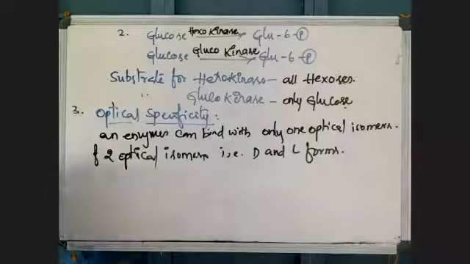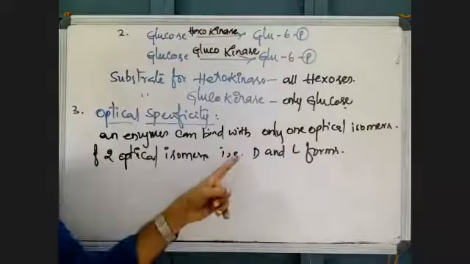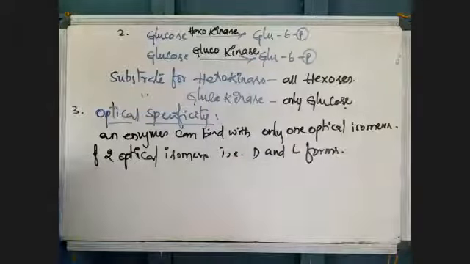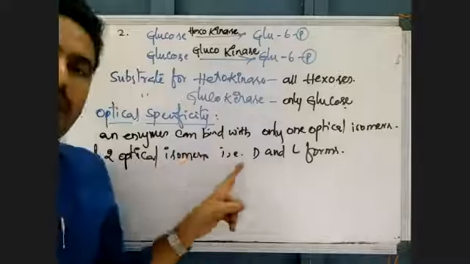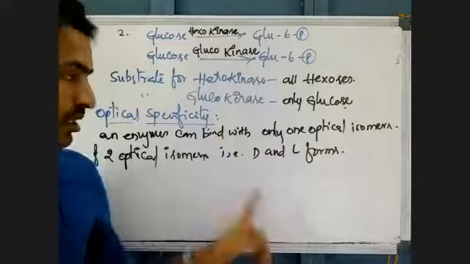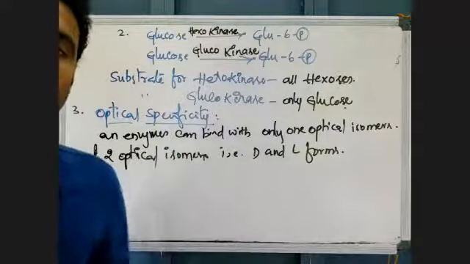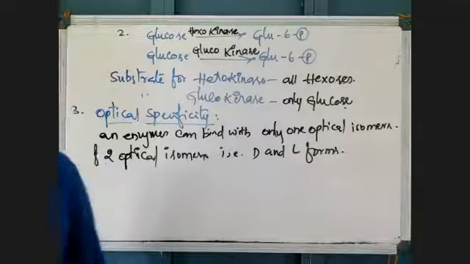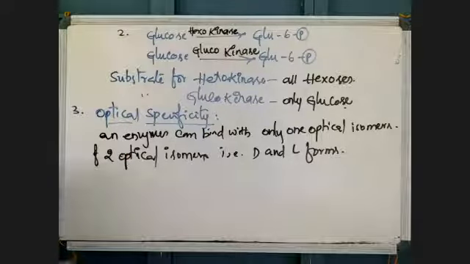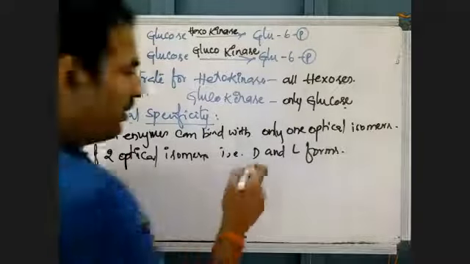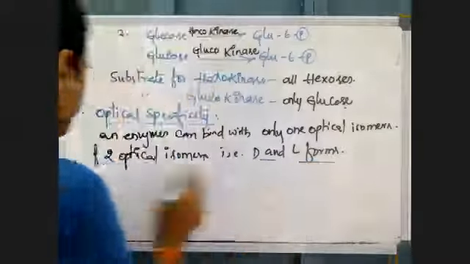An enzyme which is specific to D-glucose can combine with only D-glucose, it cannot combine with L-glucose. An enzyme specific to one optical isomer can combine with only that one, and the remaining optical isomer cannot interact with the enzyme. That is optical specificity. Example, D and L forms of sugars.